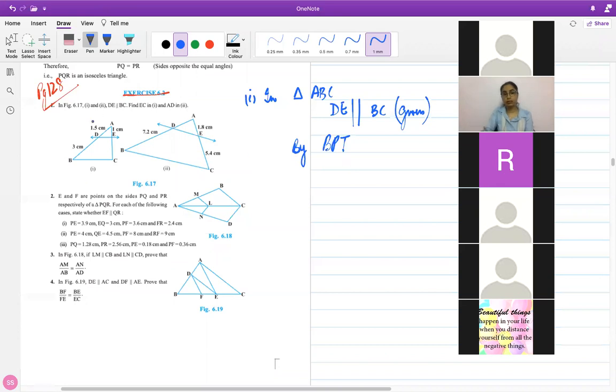So here, let's just write down the ratio of the parts. From left, we have AD upon DB, and from the second side, we have AE upon EC. Now you can just use the values of these and then evaluate. So AD is 1.5, DB is 3, and AE is 1, and EC is not given. So cross multiplying, you can find out the value of EC.